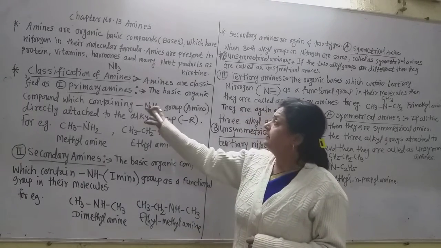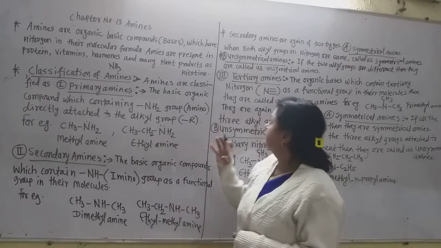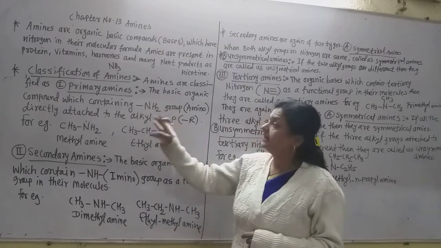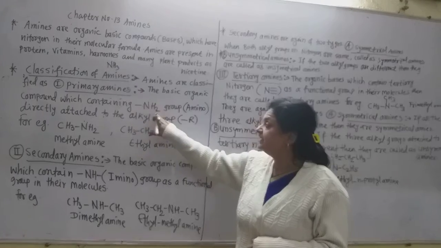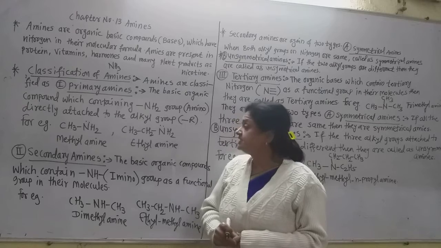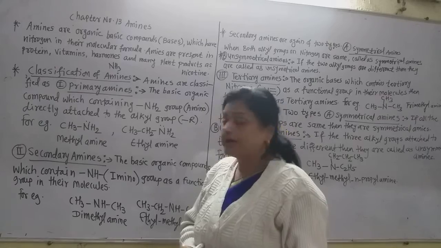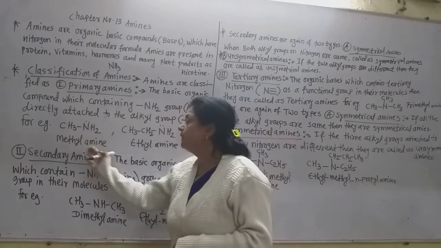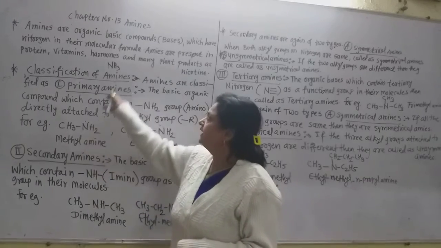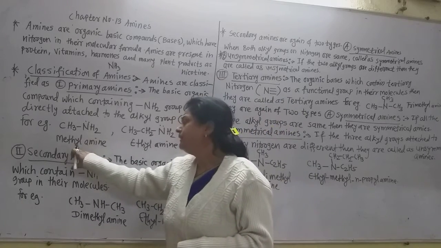Now see the primary amines. Amines are classified as primary amines, secondary amines and tertiary amines. In primary amines, the basic organic compound which contains the NH2 group, the amino group, as the functional group, which is directly attached to the alkyl group, is called a primary amine. For example, methylamine. Very simple. One of the hydrogen atoms is replaced by this methyl group, so it is commonly called methylamine.